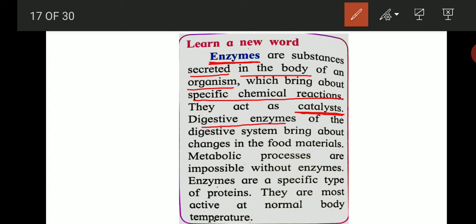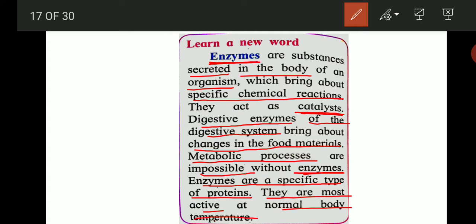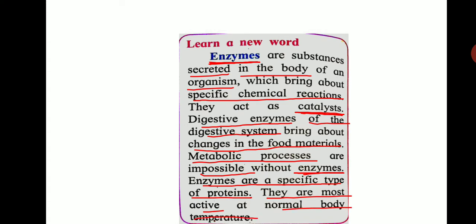Digestive enzymes of the digestive system bring about changes in the food materials. Metabolic processes related to growth are impossible without enzymes. So, enzymes are a specific type of proteins. They are most active at normal body temperature. So, about enzymes, keep this in your mind.